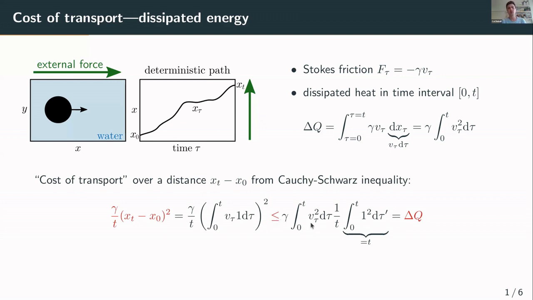And we see that we have here this quadratic form that is the dissipated heat. And this integral just gives the factor of the time t. And we see that the cost of a displacement from x0 to xt in time t is given by this dissipated heat and this friction coefficient.